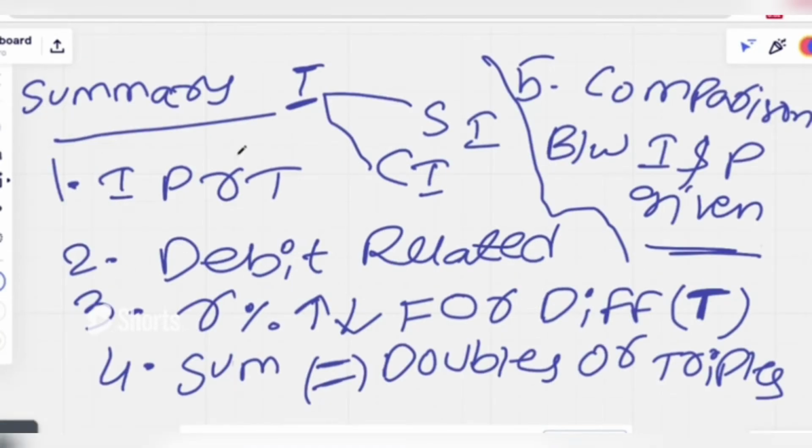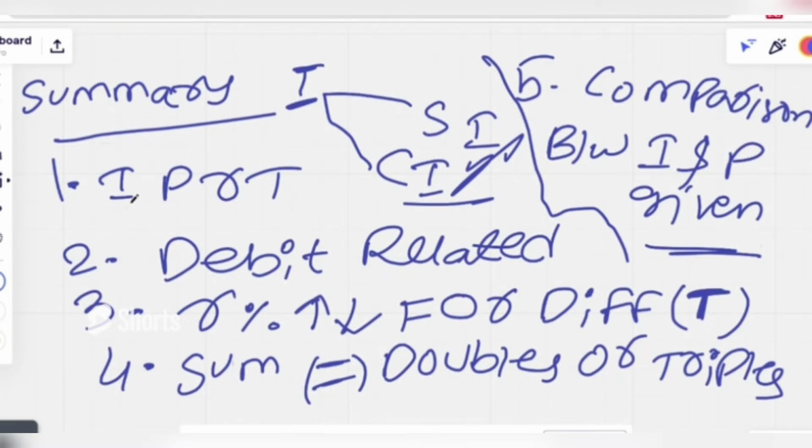So friends, here comes the summary of this session. It looks like a bit of a longer session, so I just want to recap what we have discussed until now, and keep it short. We have discussed five models. Starting from interest, we discussed what interest is, what simple interest is, and what compound interest is. We have completely learned about simple interest in this session. In the next sessions, we will also discuss compound interest. But let's see, we have discussed five models regarding simple interest.